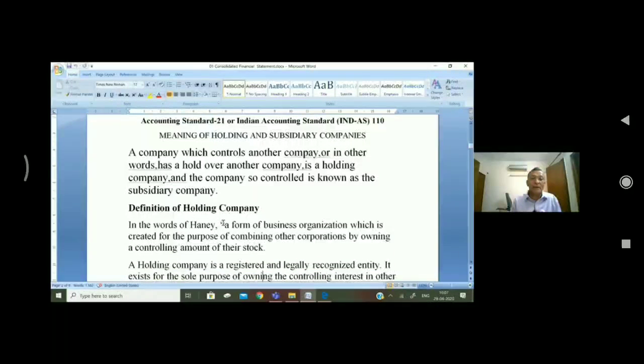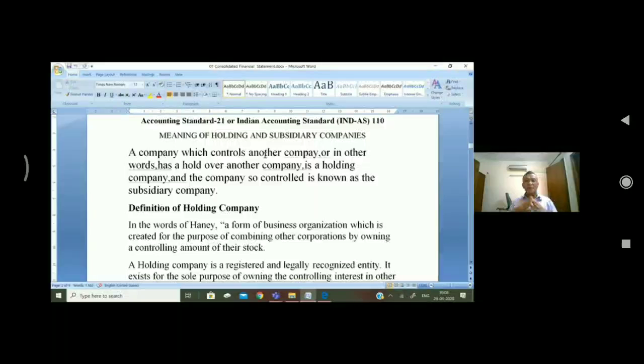Now I am repeating. A company which controls another company, which holds another company. How will it have control over another company? That I will explain afterwards.